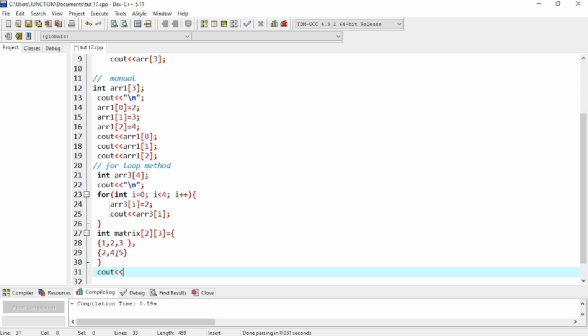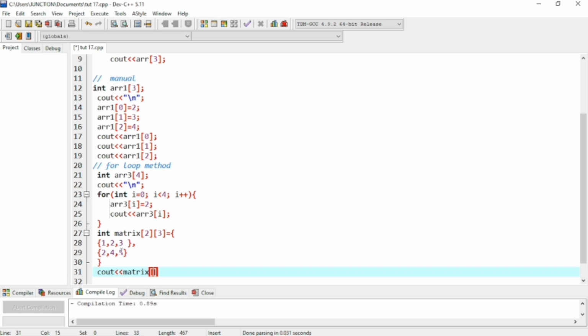If I want to print out the 5 from the 2D array, we have to define the position, at what position the 5 is present. First of all, we have to define at which row the 5 is present. The first row starts with the index position of 0, but the second row starts with the index position of 1.